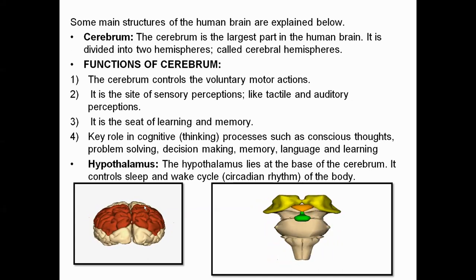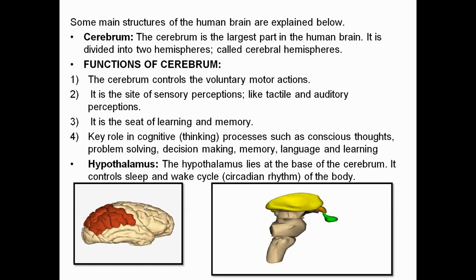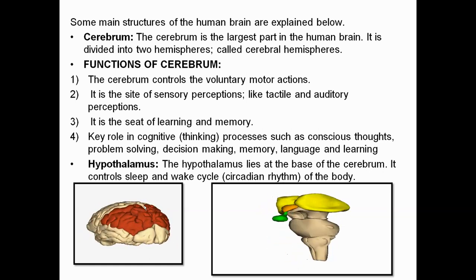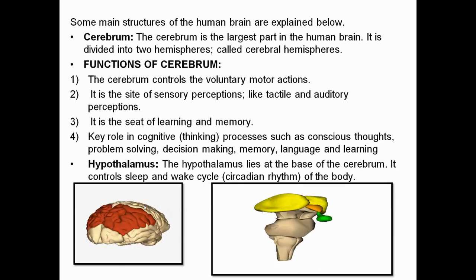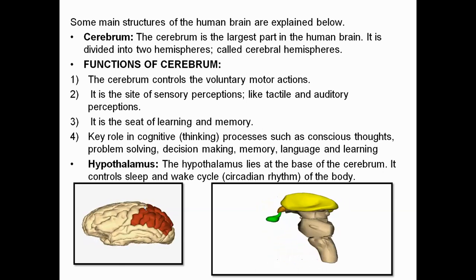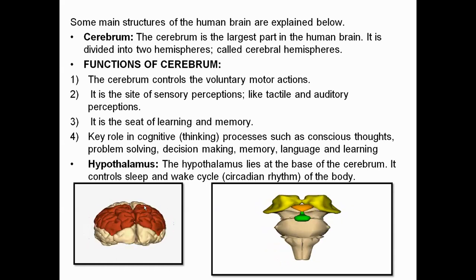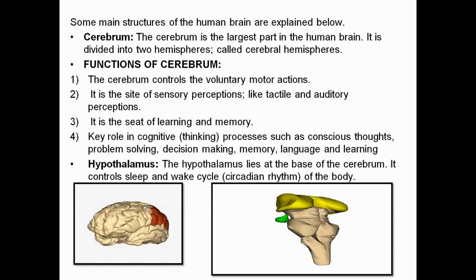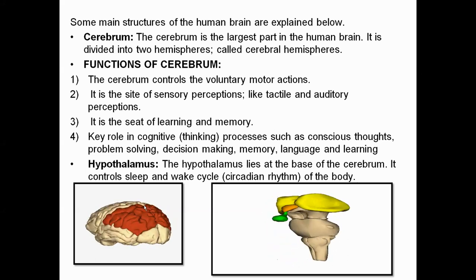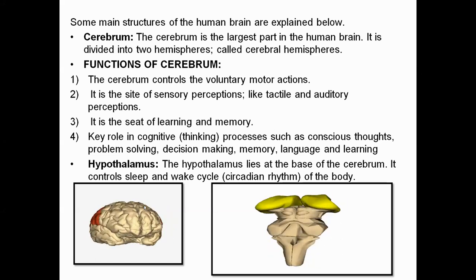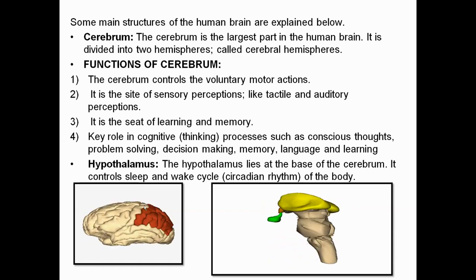Now comes the hypothalamus. The hypothalamus lies at the base of the cerebrum. It controls the sleep and wake cycle, which is also referred to as the circadian rhythm of the body. And students, I want to add one more point, that is the feeling of fullness. When you have eaten a lot, the feeling of fullness is also controlled by the forebrain.